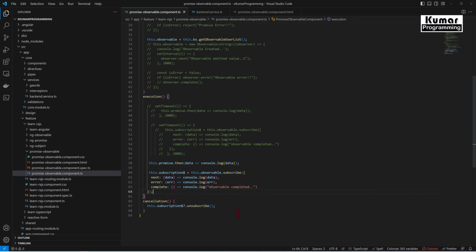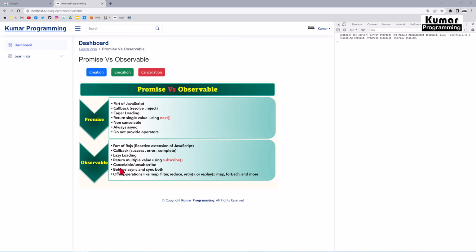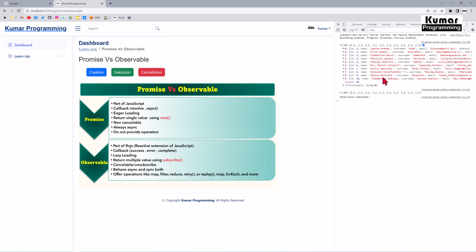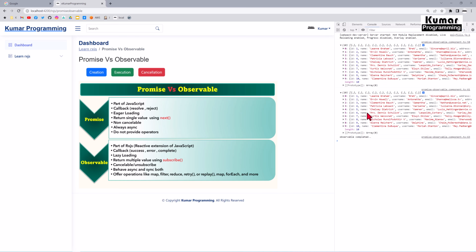Okay, now let me see in the application if we are getting the user list or not in both of the cases. So now creation and execution. So if you see here, this is the result that we are getting from the promise and this is the result that we are getting from the observable, and after returning the result my observable got completed. Okay, now let's go back to the Visual Studio Code.